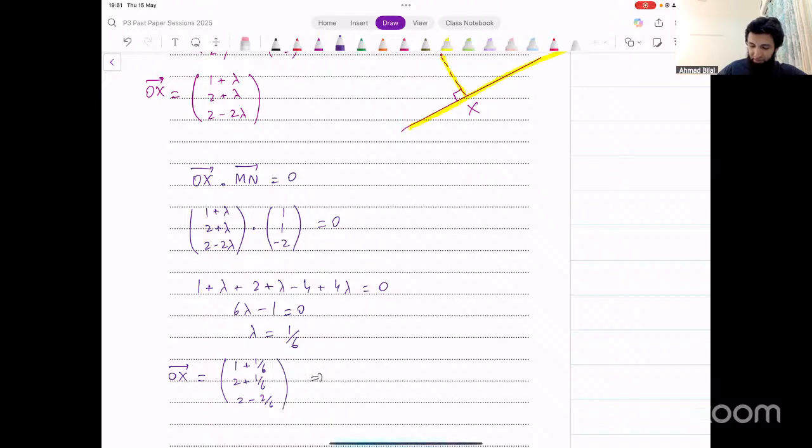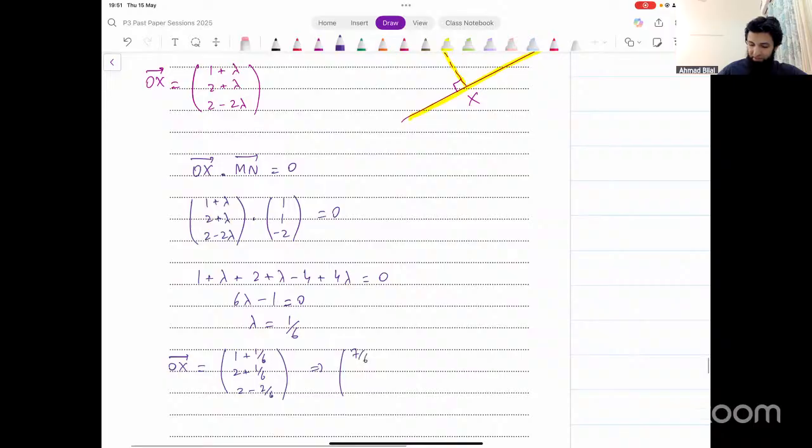What does that give us? This is 7 over 6, 13 over 6, and what about this? 2 minus 1 over 3, 5 over 3, I think, right? 5 over 3.